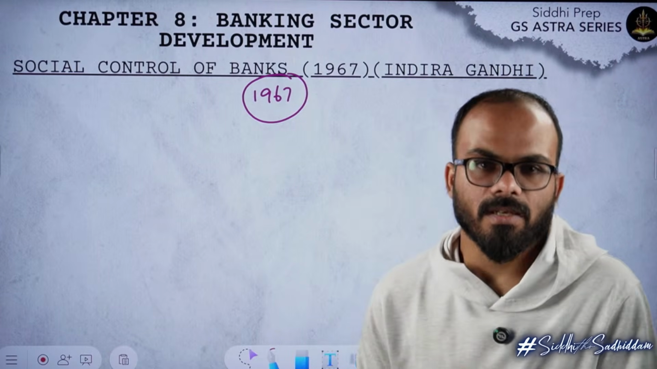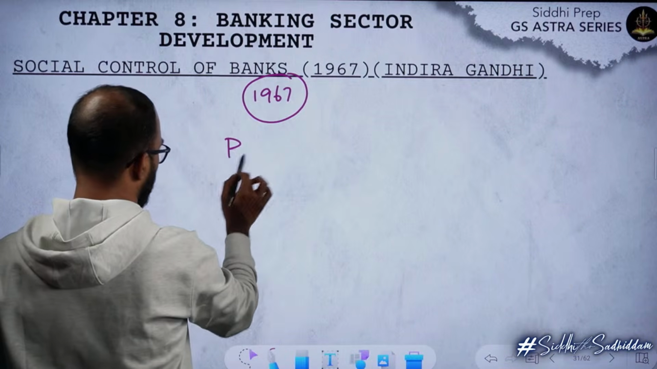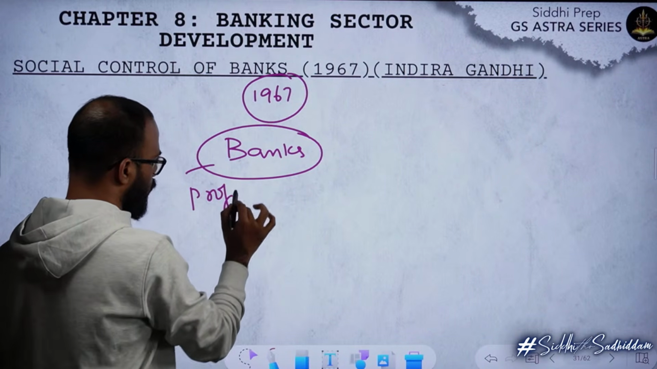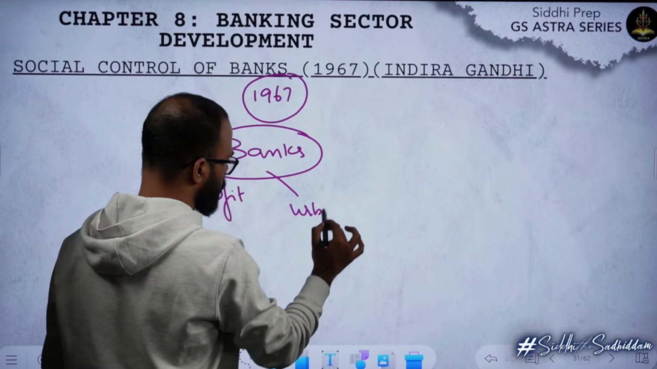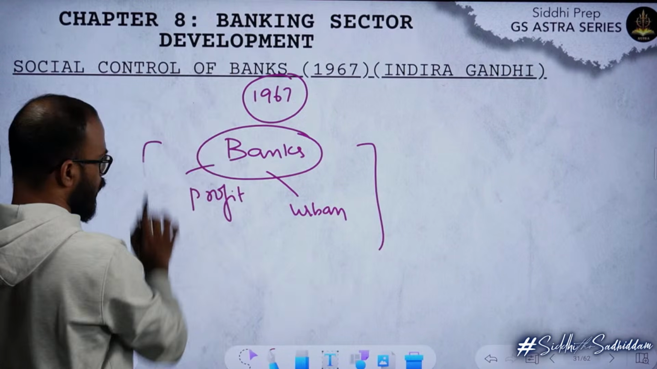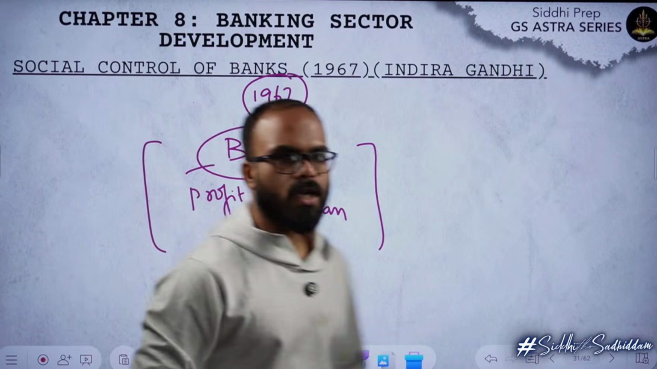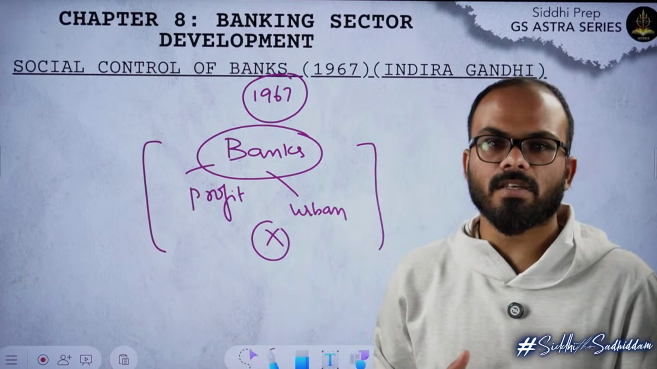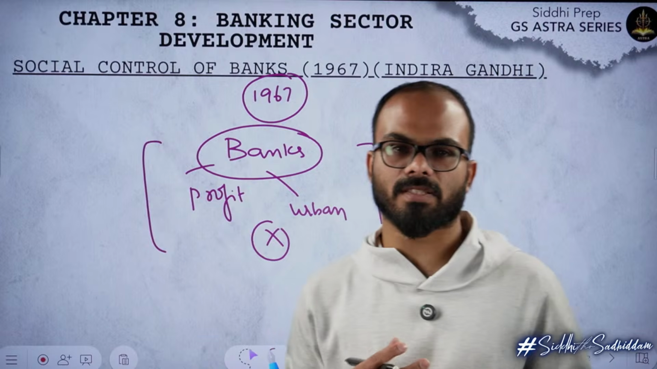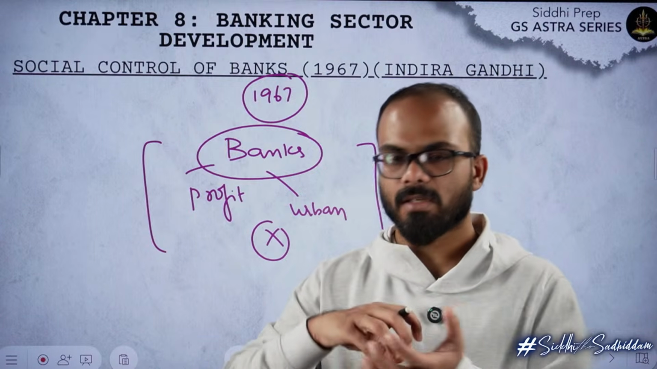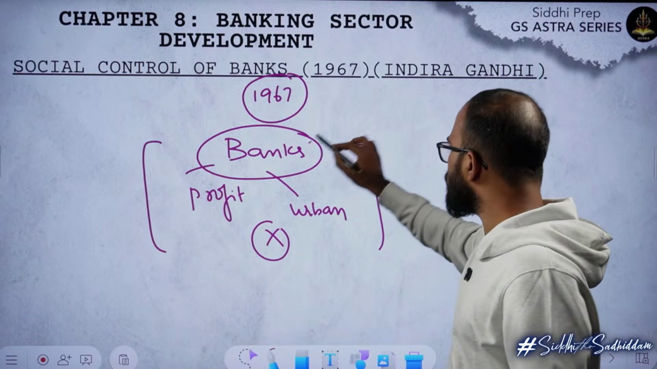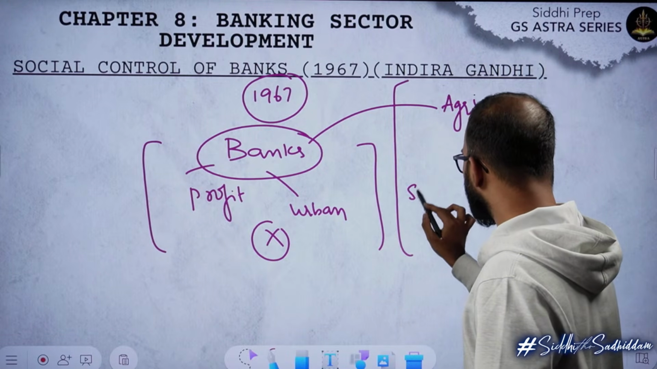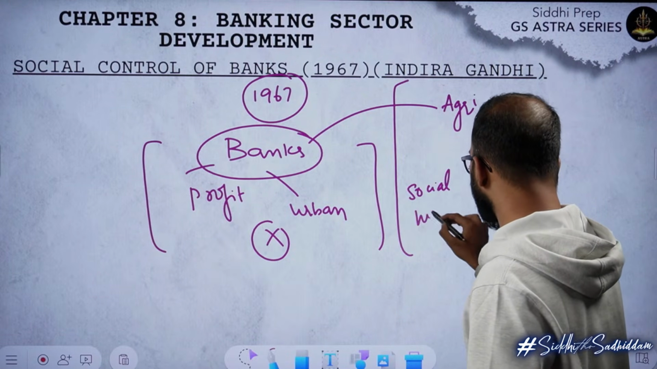The idea is, all banks at that particular point of time were focused on profit. They were focused more on urban centers. So what Indira Gandhi said is, look, this is not acceptable. You can't do business like this in India. If you want to do business in India, you have to listen to what I say. It was a period when she was trying to become a very popular prime minister. So she said, instead of this, you have to direct your lending towards agriculture. You have to do social welfare activities.